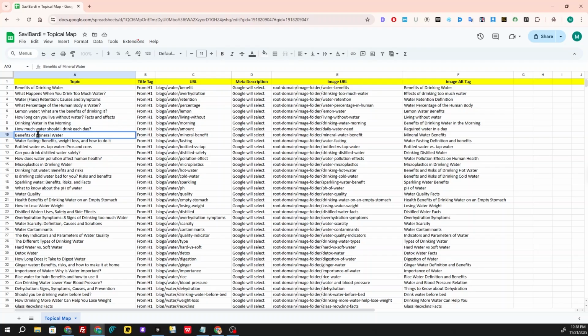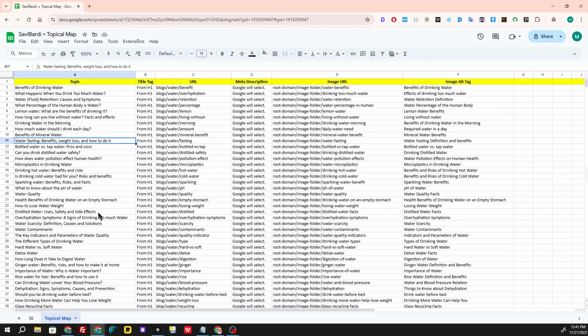Again, we have mineral water, that is a different type of water. We have the attribute benefits. Then we talk further about water fasting, which is the activity for losing weight. Then we go for a different condition of water, like empty stomach. Then we talk about how to lose water weight, which is also connected here to water fasting.